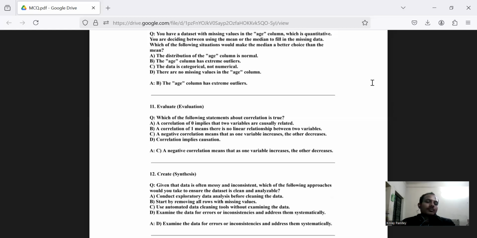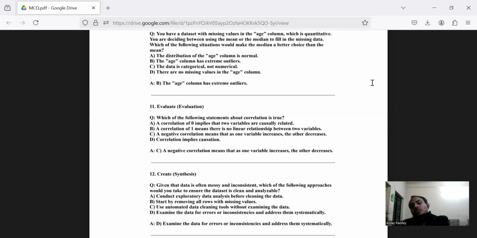Option C says a negative correlation means that as one variable increases, the other decreases. Option D says correlation implies causation. Here, option C seems to be correct, which says that a negative correlation means that as one variable increases, the other decreases.